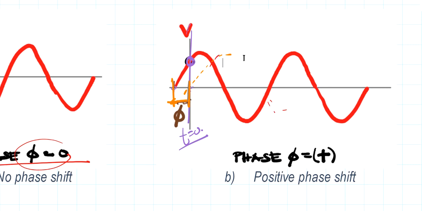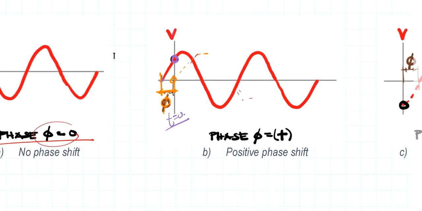But for now, we only draw the voltage waveform. So at some reference, that's the phase shift or the phase angle, positive.